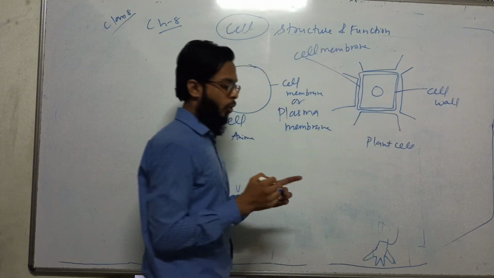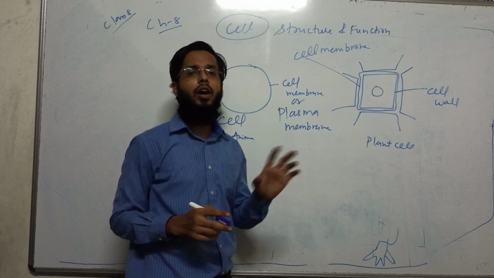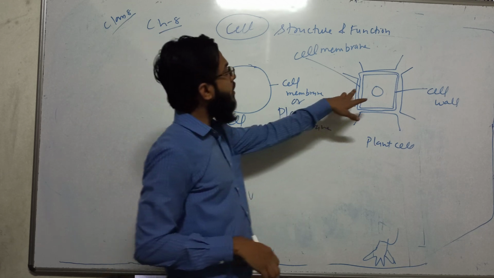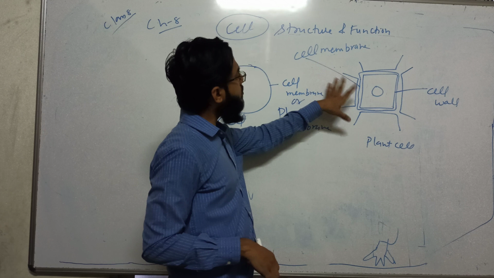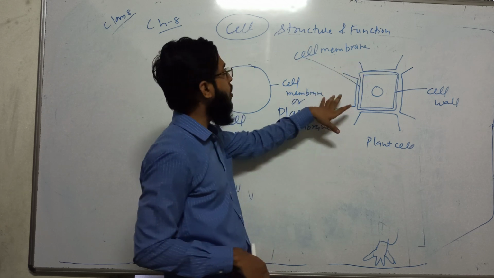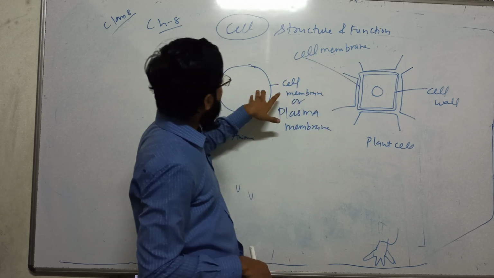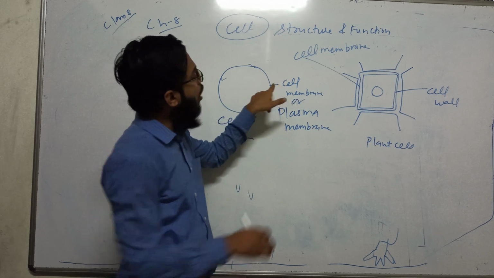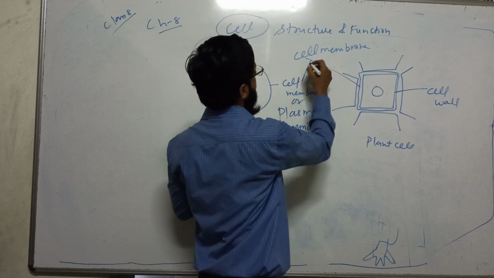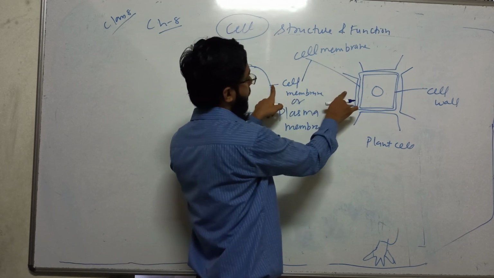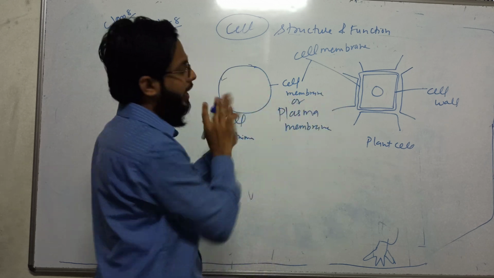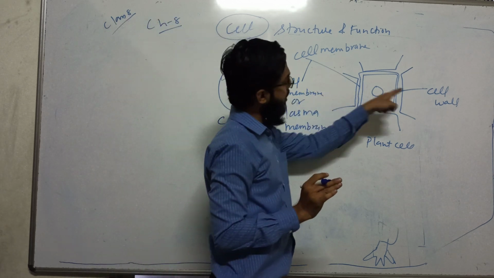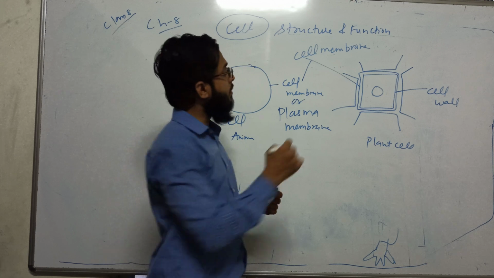We don't have a cell wall in animal cells. Only plants and bacteria have a cell wall, and even fungi have a cell wall. So the cell membrane is present in both. The outermost layer is the cell membrane. But the second layer, which is not there in your animal cell, is present in the plant cell.